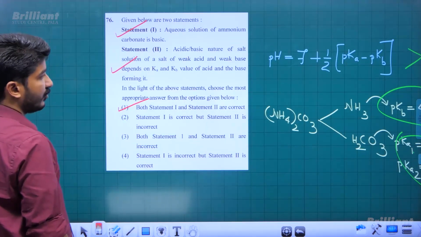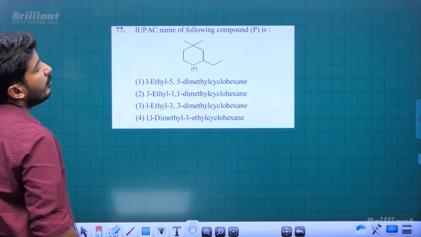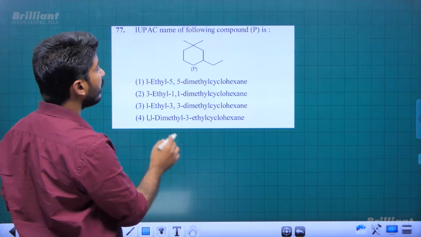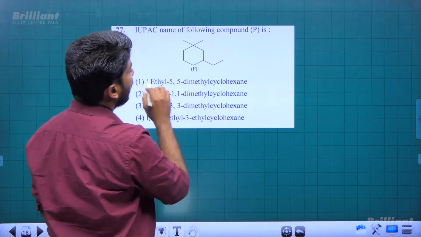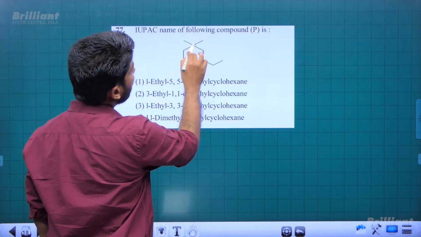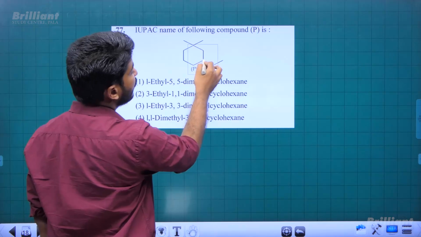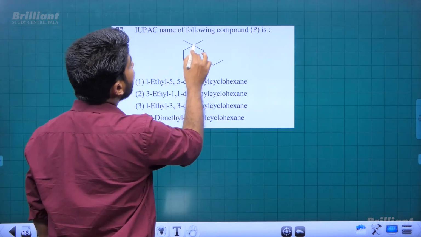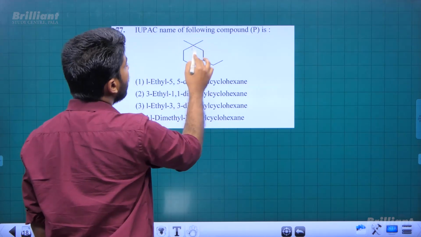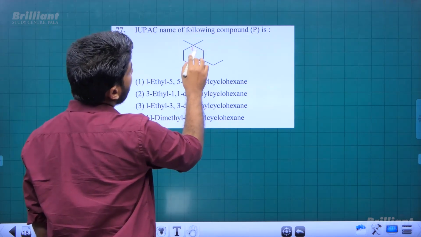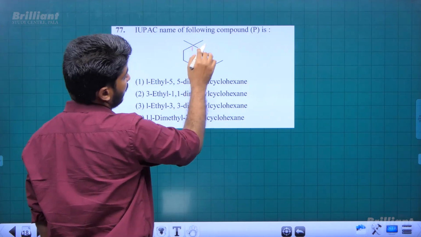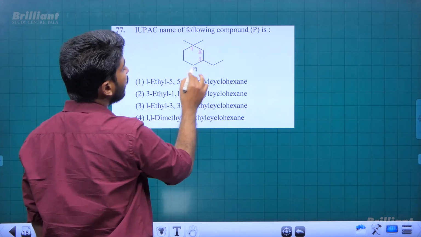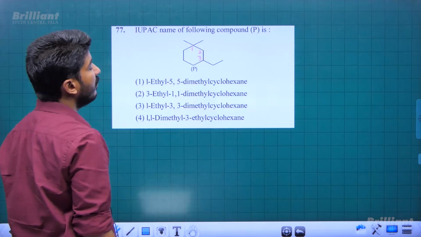The IUPAC name of the following compound: we have a cyclic compound and it is branched also. We have 2 methyl branches on this carbon and 1 ethyl branch on this carbon. So we'll start numbering from here because that carbon has more branches. The most highly branched carbon should get the lowest number. That is the rule. That is the way we number the carbon chain.